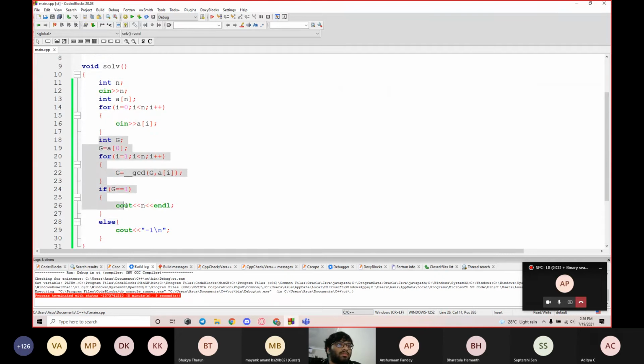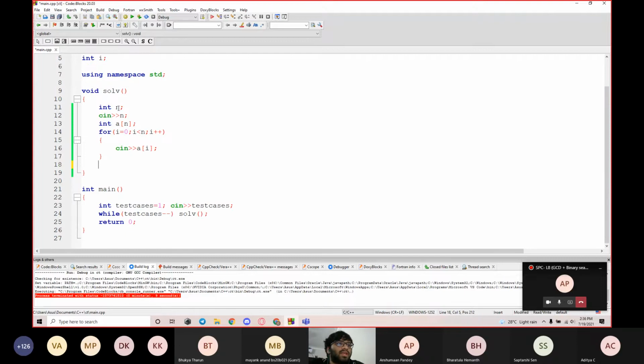I'll not change it from here because we're just inputting the sequence anyway. So we just take int n, cin n, and the array. I'm just taking the array B we're inputting, so I'll change the name for more clarification. Okay, so we've inputted the array B. Now we have to check whether at every point, B of i should be able to divide A of i perfectly.